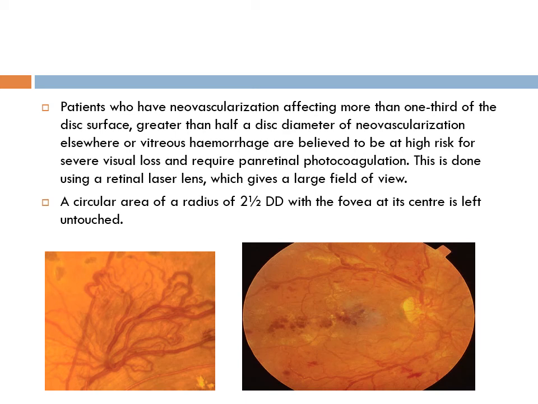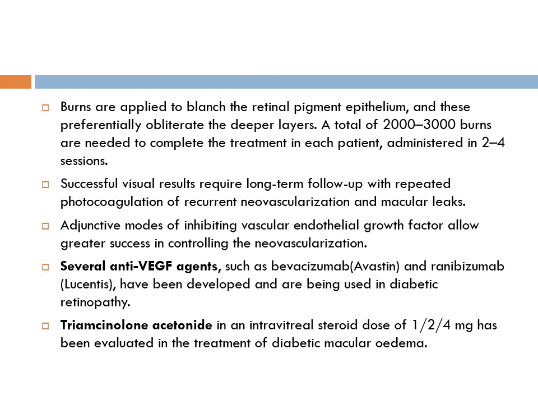Now, if the process of PDR continues, you will get patients who have gross reduction of vision because of vitreous hemorrhage, because of tractional detachment, or because of neovascular glaucoma. So, the pan-retinal photocoagulation process you will read in detail and you will answer.